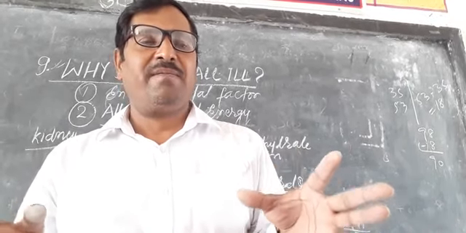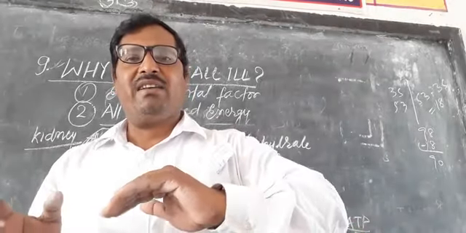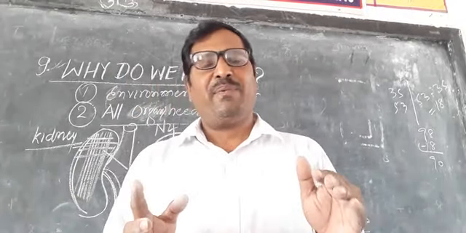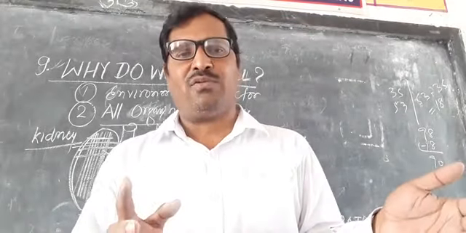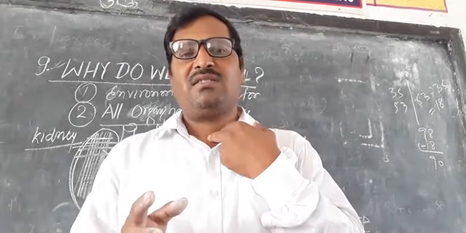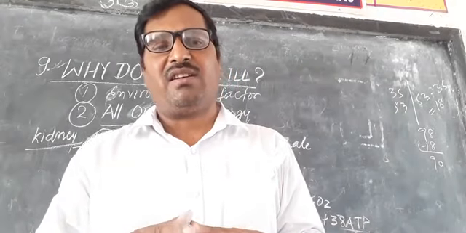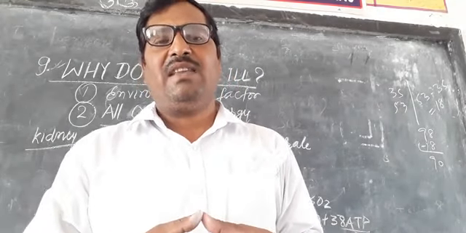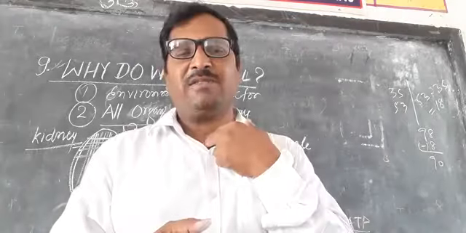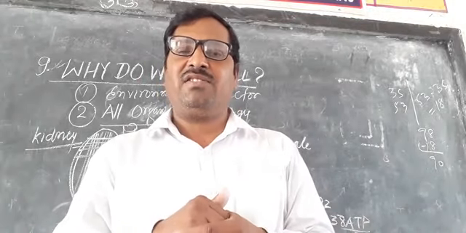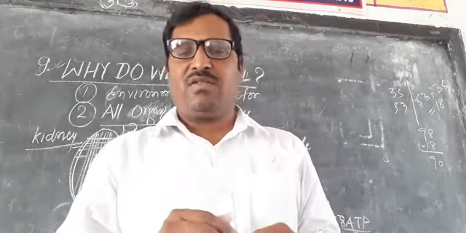The agents are those which help in the transmission of pathogens, like SARS, severe acute respiratory syndrome. This is a pneumonia-like respiratory disease. So all have some agents. Without agents, it cannot spread.